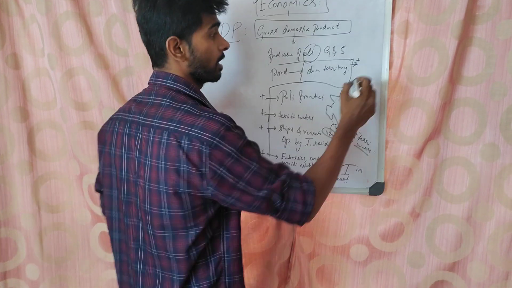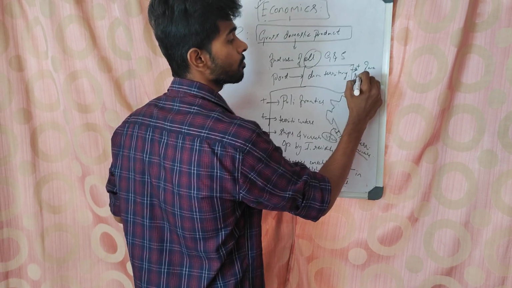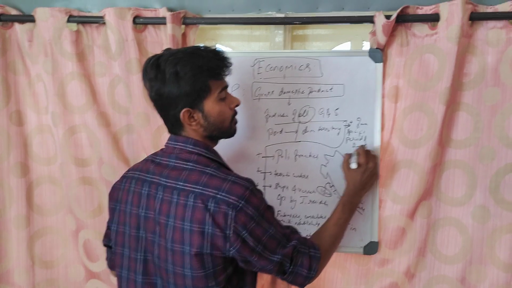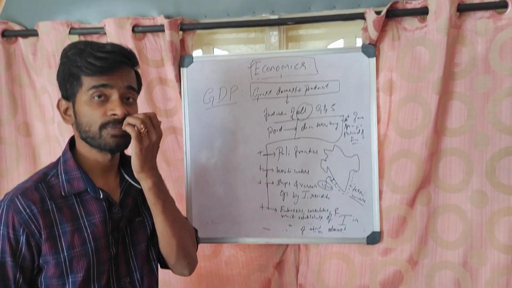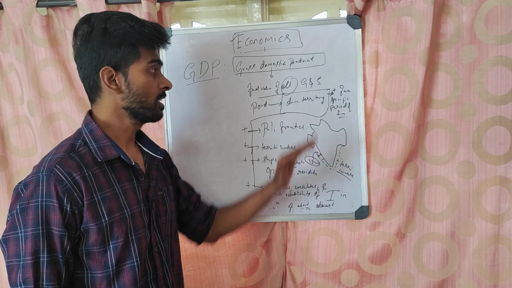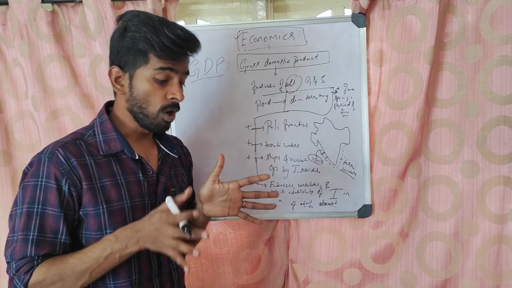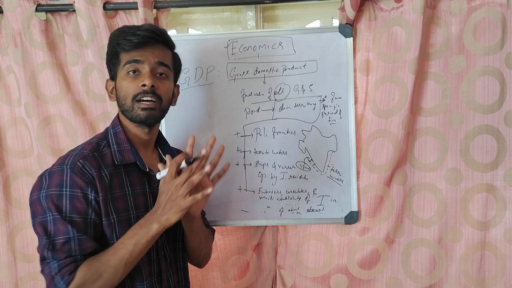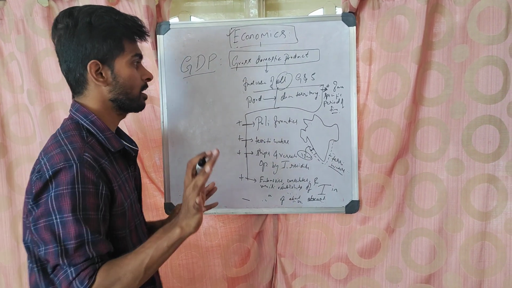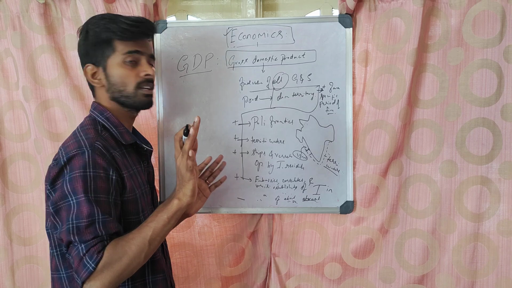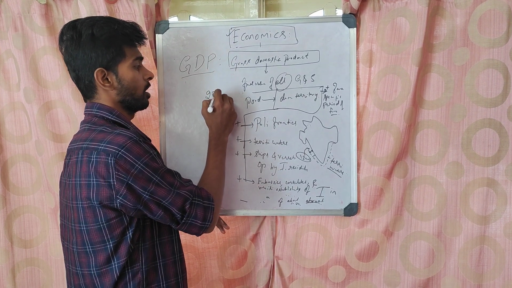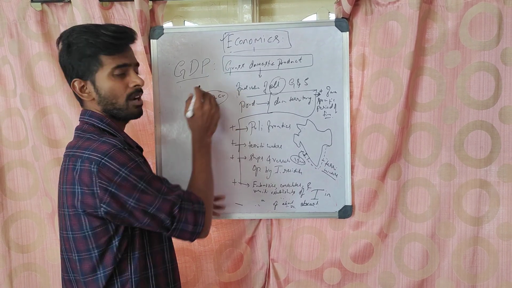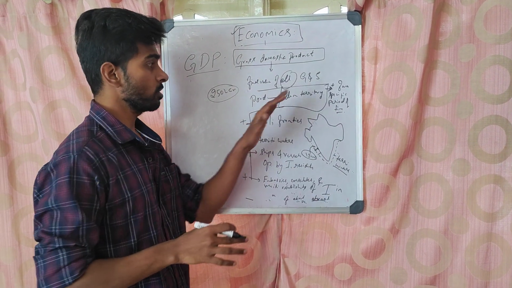and you also include this in the definition, produced in a domestic territory for a specific period of time. For example, take a financial year. Our financial year starts from April to March, right? In that specific period, what this domestic territory is producing is the gross domestic product of our country. I do not know the exact value, but according to my memory, nominal GDP stays around 250 lakh crore. We shall discuss what is nominal and real later. It might be at that level.